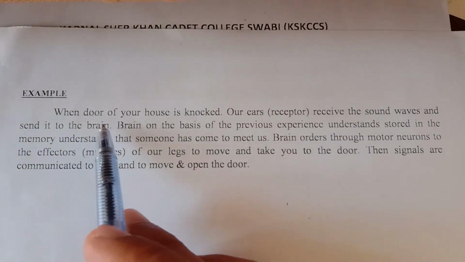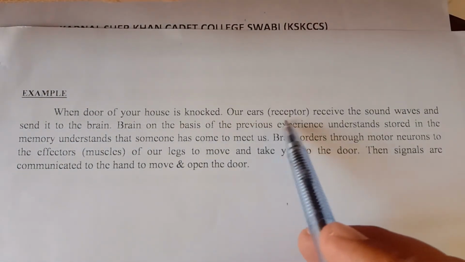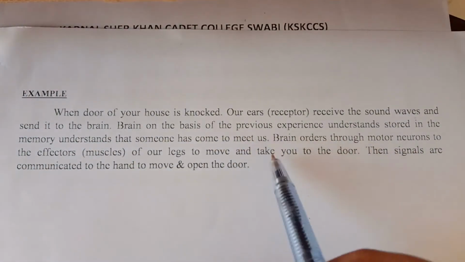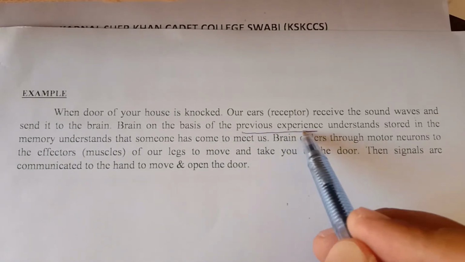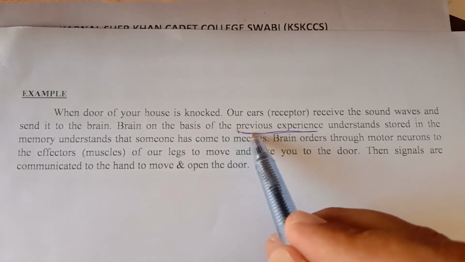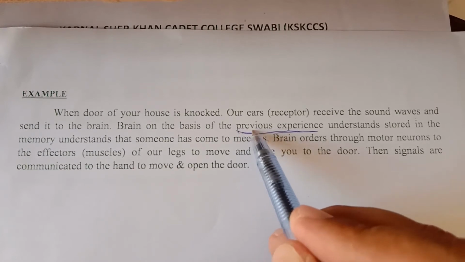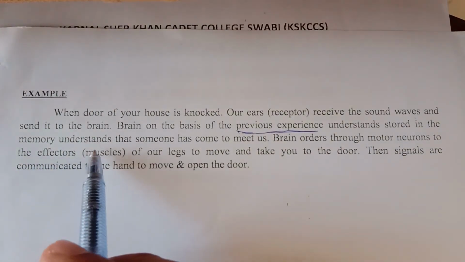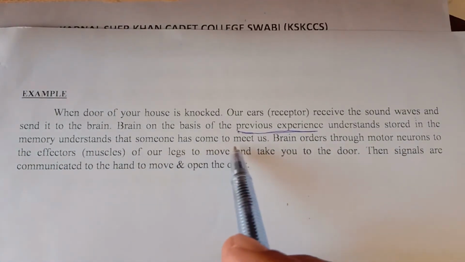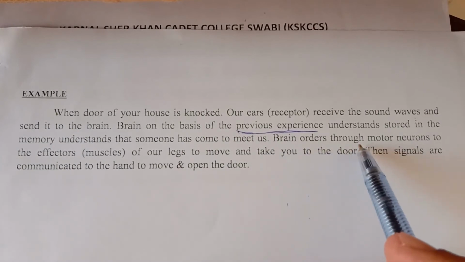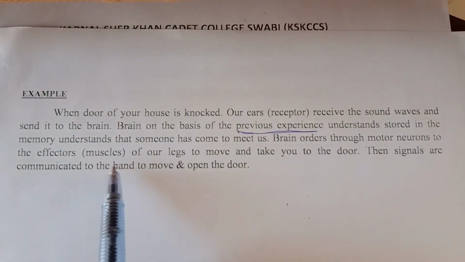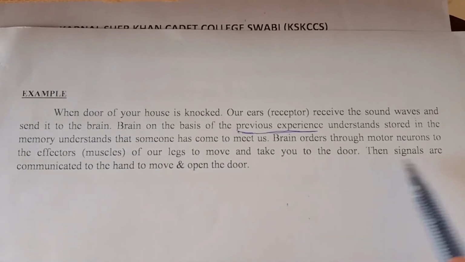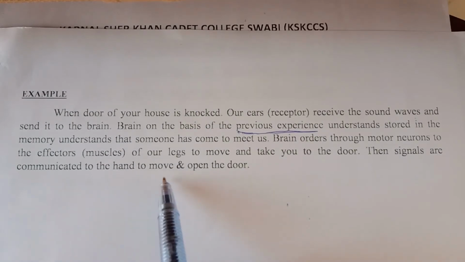Example: when the door of your house is knocked, the receptors in our ears receive the sound waves and send them to the brain. On the basis of previous experience, we know that a knock on the door is a sign of a visitor. So this is the previous experience stored in memory, and we understand that someone has come to meet us. The brain orders, through motor neurons, the effectors, the legs, to move and take you to the door. Then signals are communicated to the hand to move and open the door.